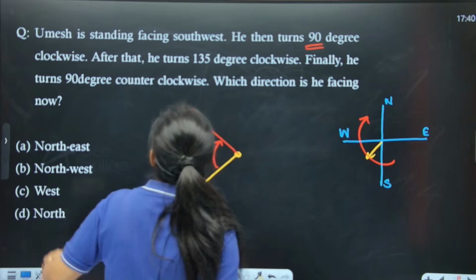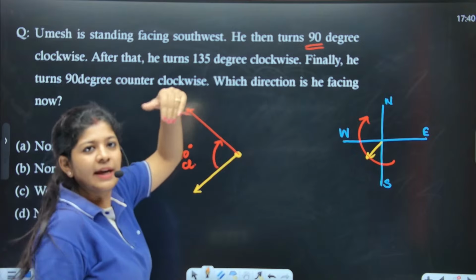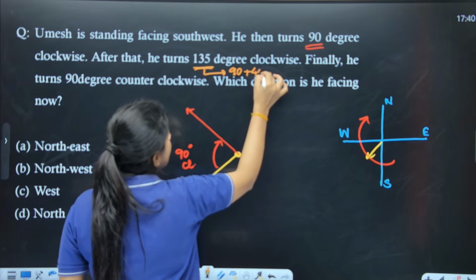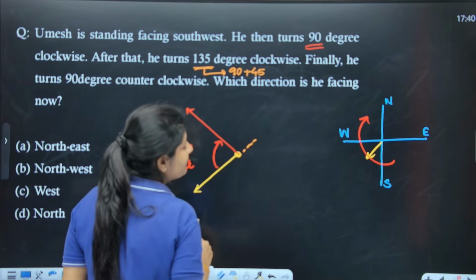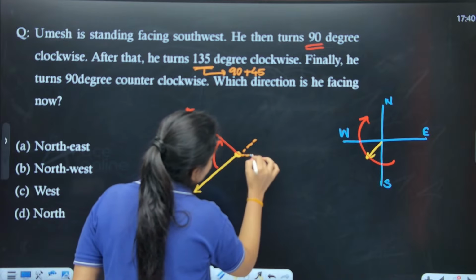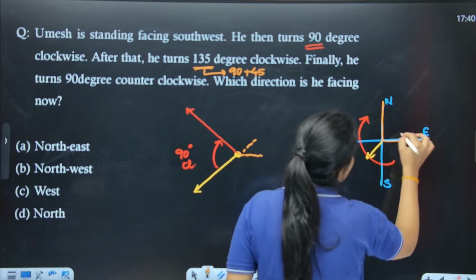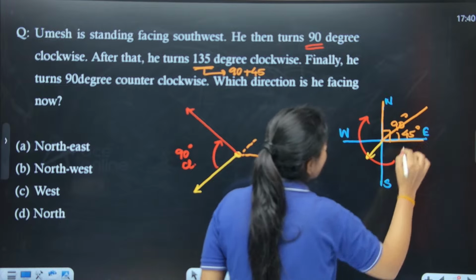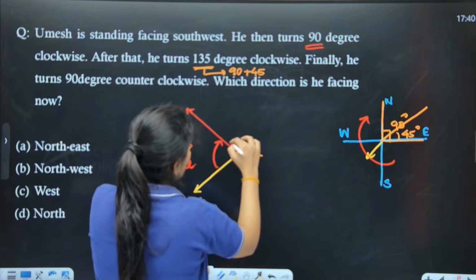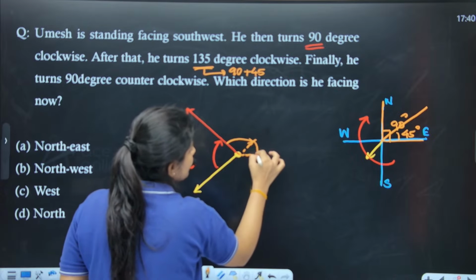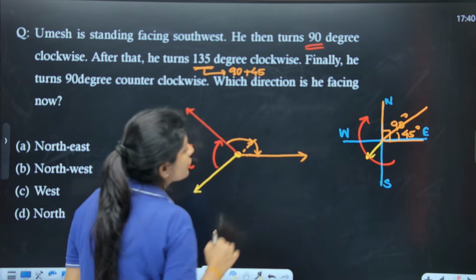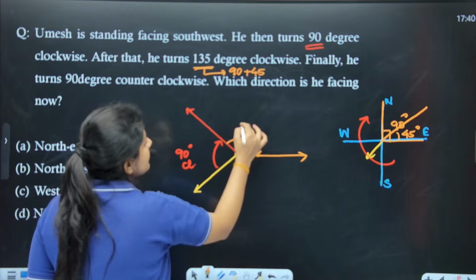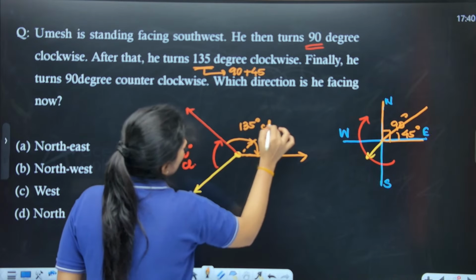Next. After that, he turns 135-degree again in the clockwise. Now 135 can be written as 90 plus 45, right? So this is the 90 and this is the 45, right? We know that this angle is present on the 90-degree and the half of it is present on the angle of 45, right? So here, this should be 90 and this is additional 45. So this is the current position of Umesh. So right now Umesh is facing in the east direction, okay? So this is nothing but 135 clockwise, okay?